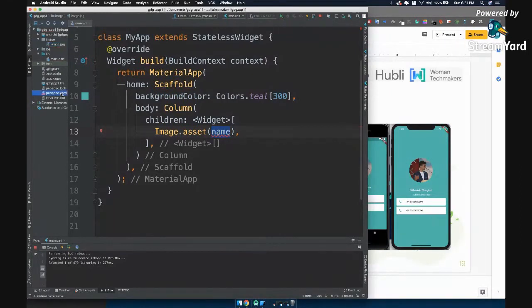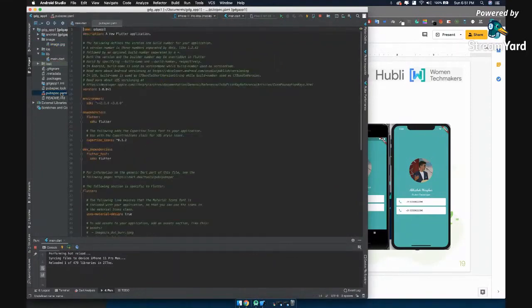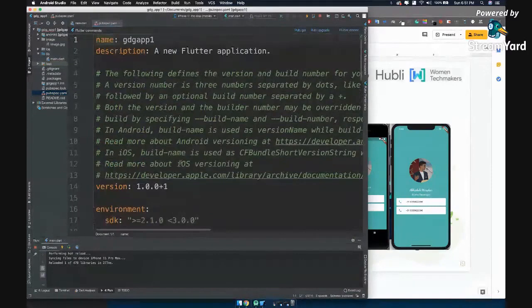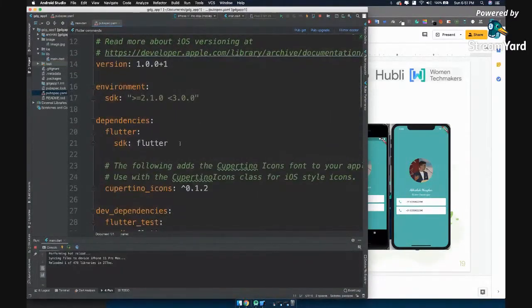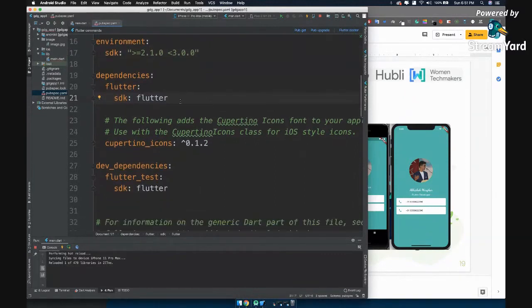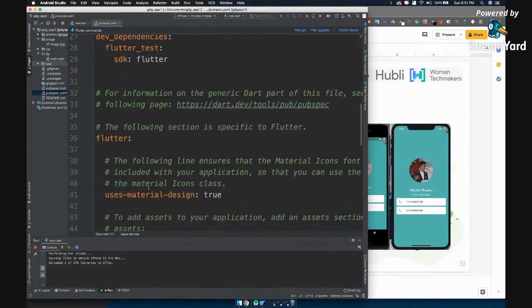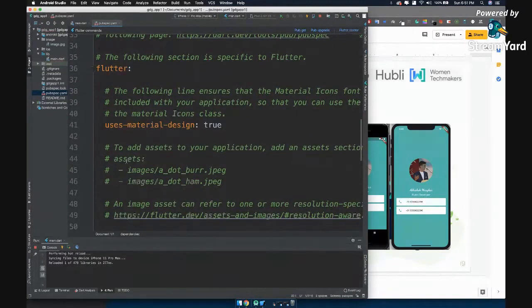There is one file called pubspec.yaml. Open this, and here you will have all the code where, just in case you are using any packages or any special classes which you will be using from the internet, or asset folders, you will tell Flutter that, okay, I'm using this. For example, if I'm using any dependencies, I'll come here and tell Flutter, I'm going to use a dependency called Firestore, or a dependency called charts, like that. In the same way, you will tell Flutter, hey Flutter, I'm going to use this asset. What will be your asset? Your asset is an image here.